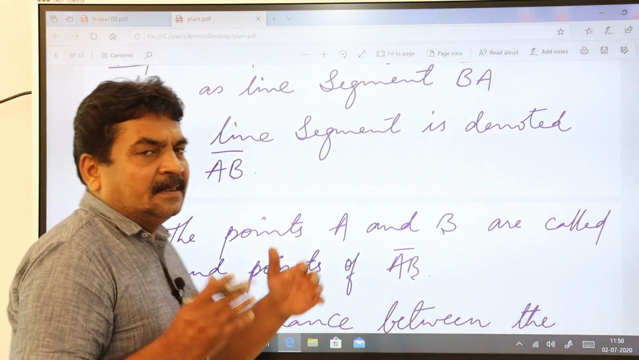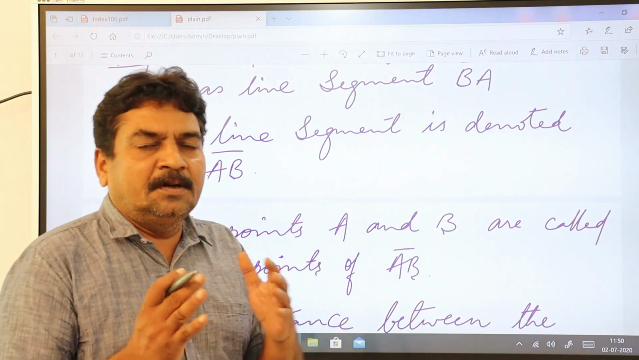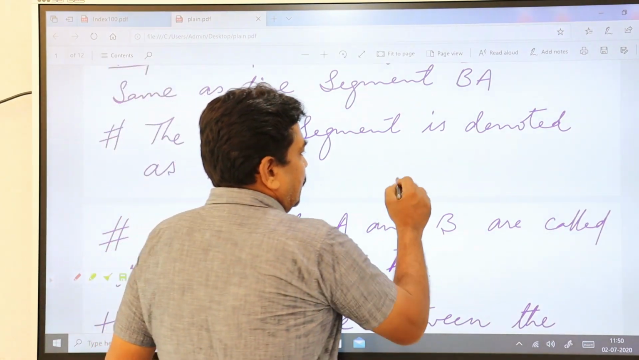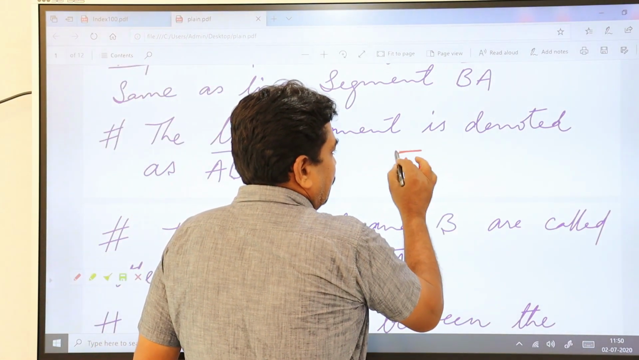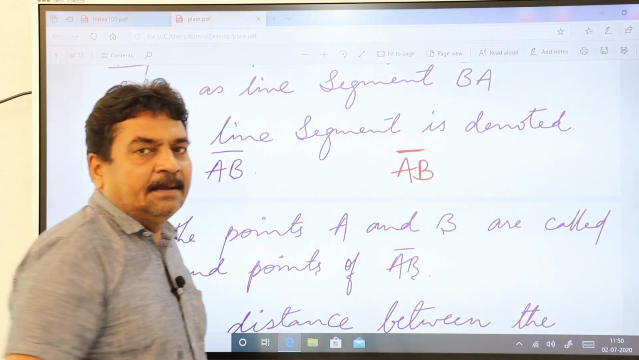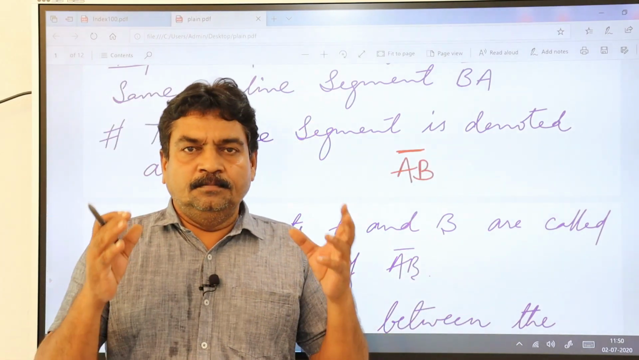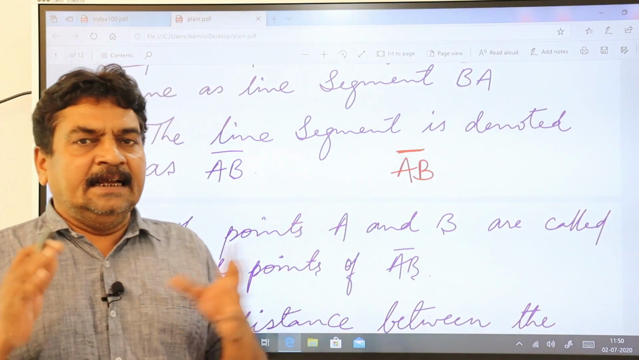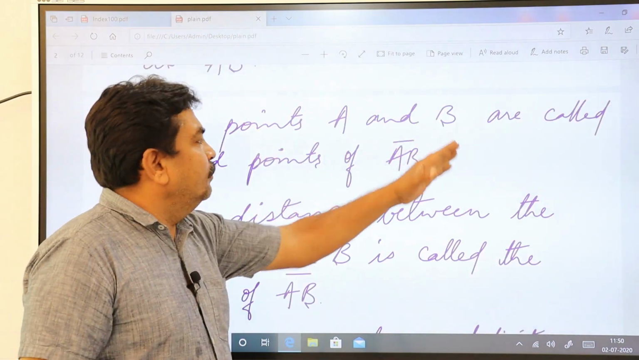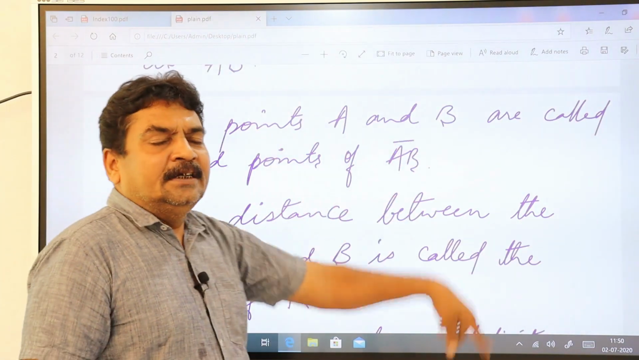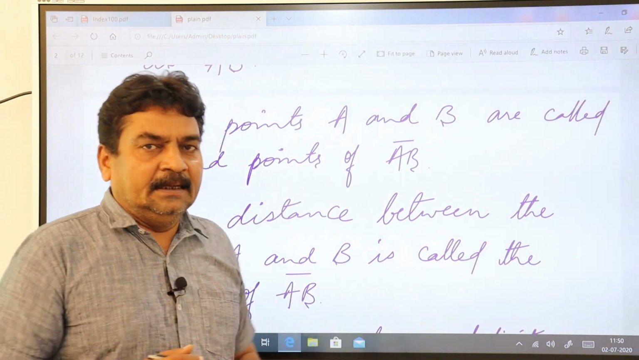Whenever you represent a line segment, you should represent it like this, AB with a bar above it. You have to keep the bar above your representation, that is A and B. The points A and B are called the end points of AB.